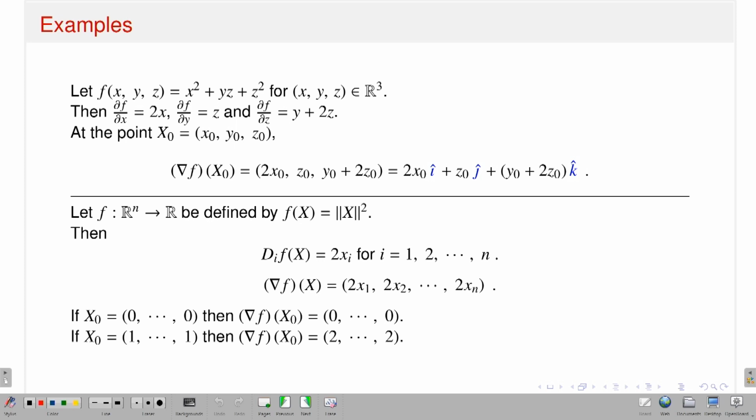Okay, let us see some examples. So, this is a function from R3 to R. Then you can easily calculate the partial derivative of f with respect to the x variable, y variable, and z variable at the point x, y, z.